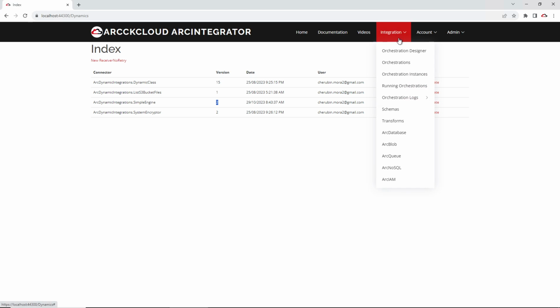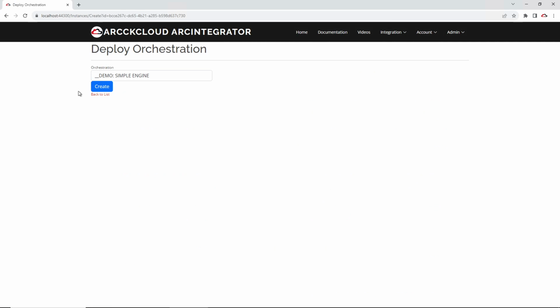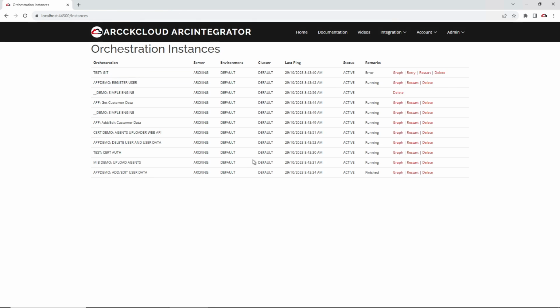If I deploy the orchestration again, it's going to create 2 instances in production. One is the engine running on version 1, and another is an engine running on version 2.